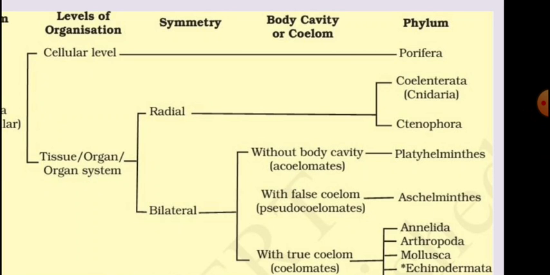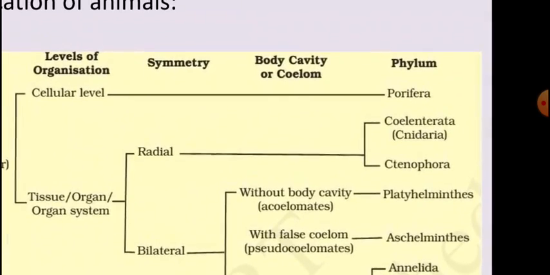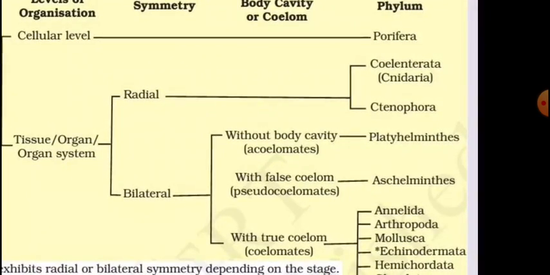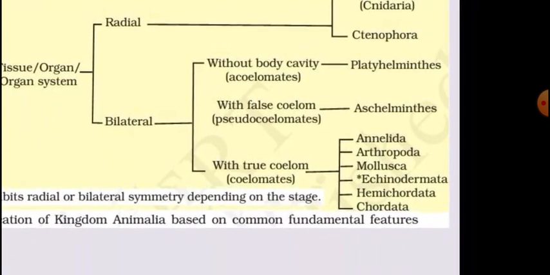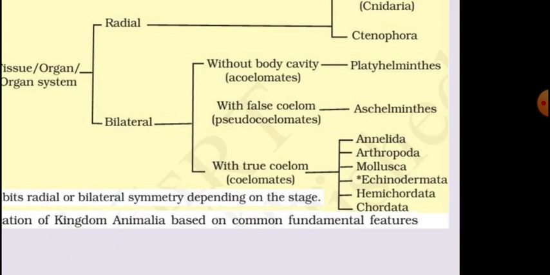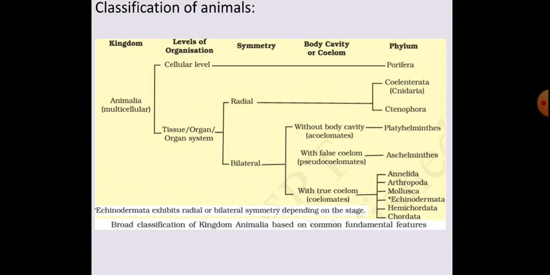See students, the first is phylum Porifera, phylum Coelenterata or Cnidaria, phylum Ctenophora, the C is silent here, phylum Platyhelminthes, phylum Aschelminthes, phylum Annelida, phylum Arthropoda, phylum Mollusca, phylum Echinodermata, phylum Hemichordata, and phylum Chordata. Each phylum will have particular organisms as examples coming under it. So to study these phyla, you should understand the basis of classification. Kingdom Animalia consists of 11 phyla.